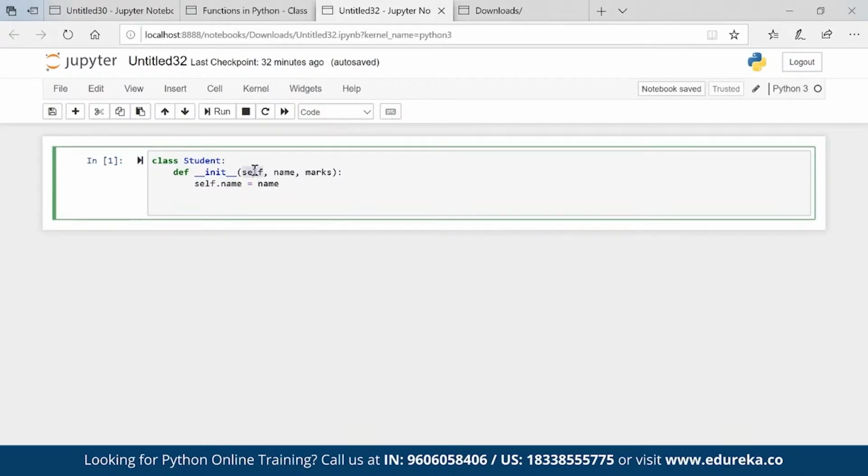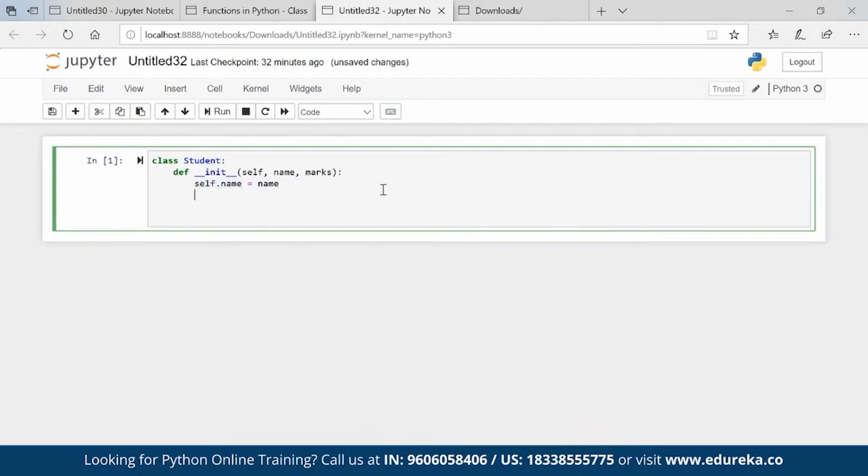So this constructor is helping us to initiate the instance variables of a class, and self is a keyword which is helping us to assign that variable, right? Self.name. So this self is helping us to assign this name variable to this particular variable. After that we have self.marks is equal to marks.